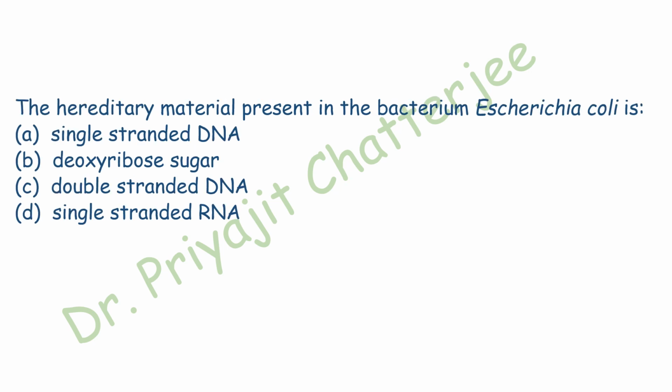The hereditary material in the bacterium E. coli, Escherichia coli is: single-stranded DNA, double-stranded DNA, or single-stranded RNA. Here the correct answer is option C, double-stranded DNA. Escherichia coli is a prokaryotic organism. The hereditary material present in it is the double-stranded circular DNA. So the correct answer here is the double-stranded DNA.